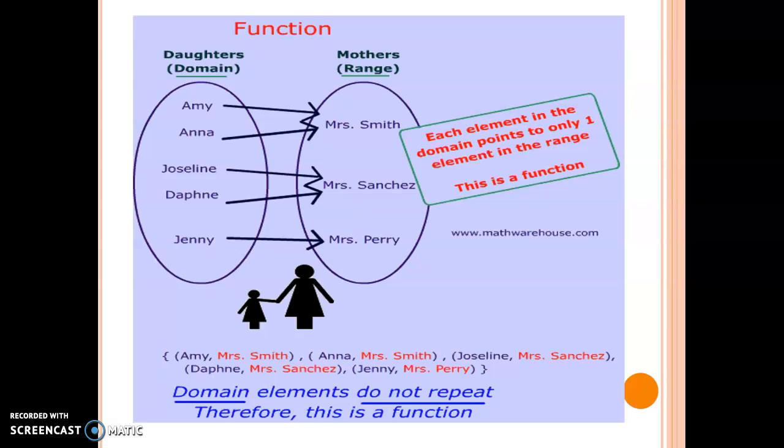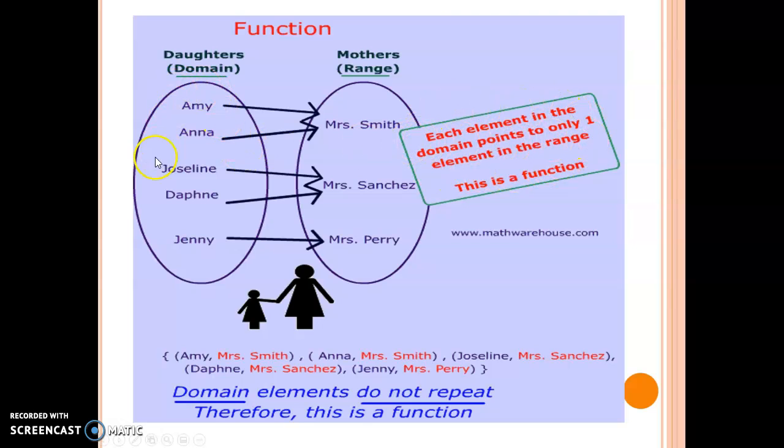And so that's why it's important when we're talking about functions that we start with one and we go only to a single person in this relationship. I start with Anna, I only go to Mrs. Smith, I don't go to Mrs. Sanchez. That's the key thing. It's the direction that matters, where we start with something and we end up with a single item over and over again. It's consistency that way.